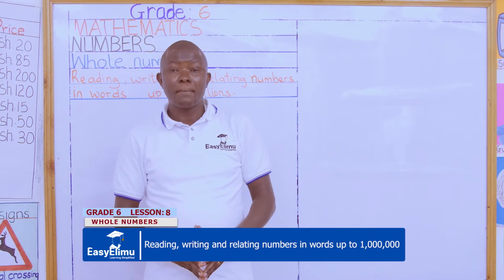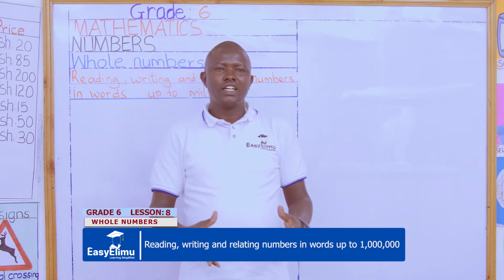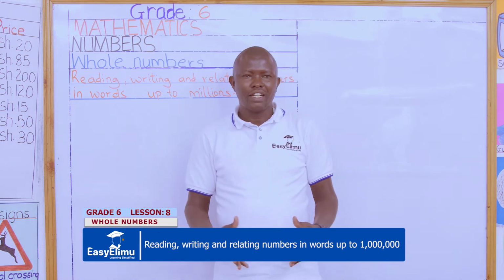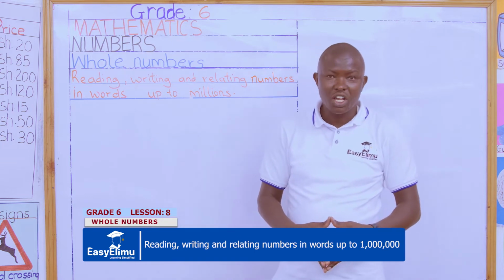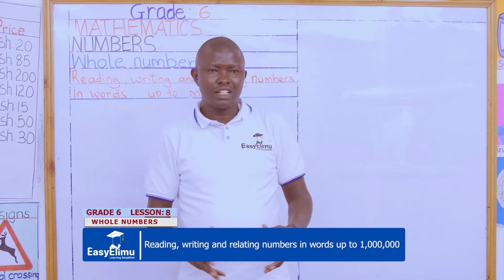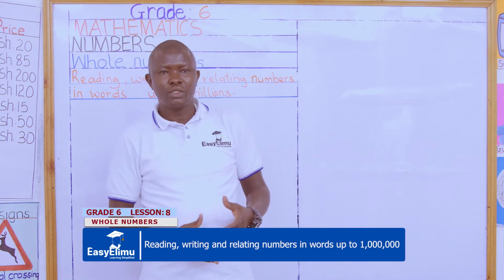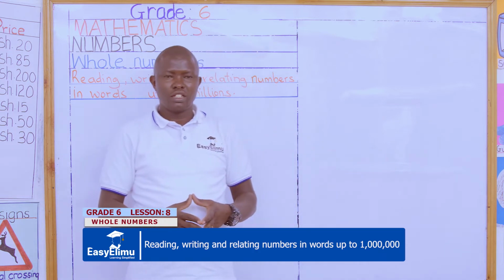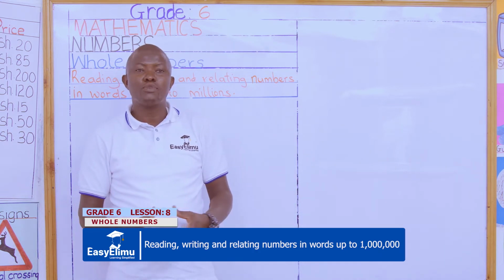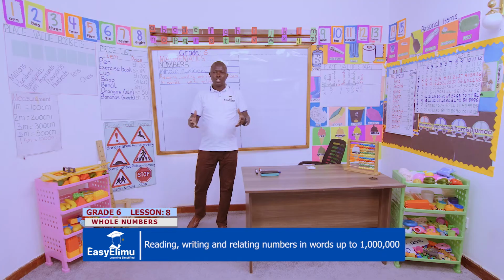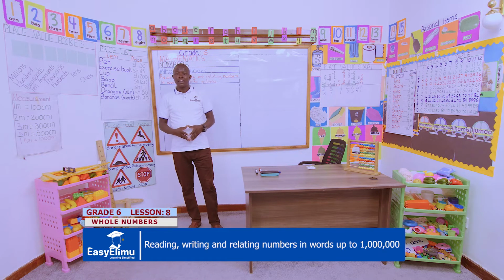In our lesson for today, Mathematics for Grade 6, today we'll be reading, writing and relating numbers in words up to millions. In our previous lesson, we learned how to relate, to read and to write numbers in words up to hundreds of thousands. And today we'll go a step higher to millions. A million is a number that has 7 digits. So whenever you come across a number with 7 digits, its highest place value is up to millions.